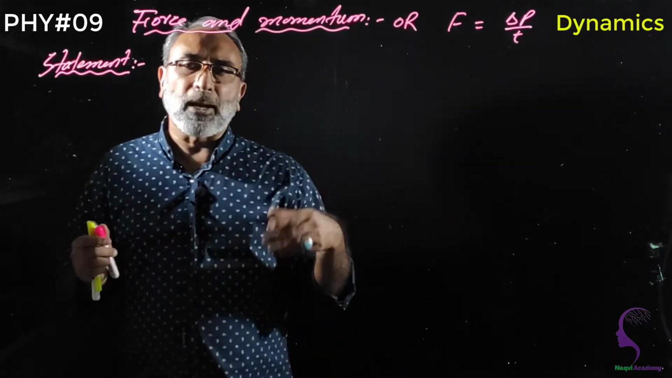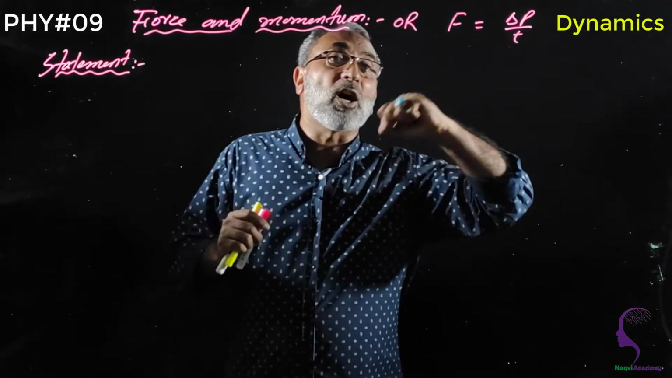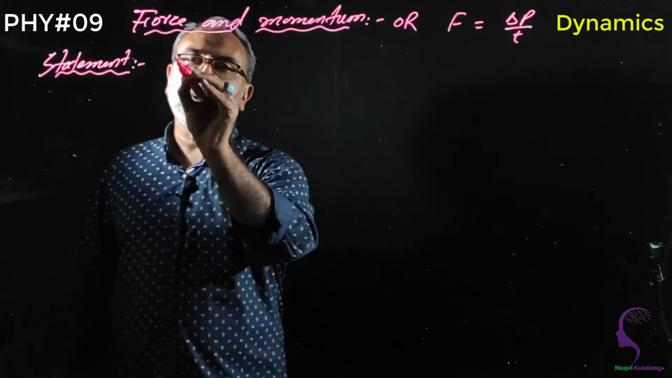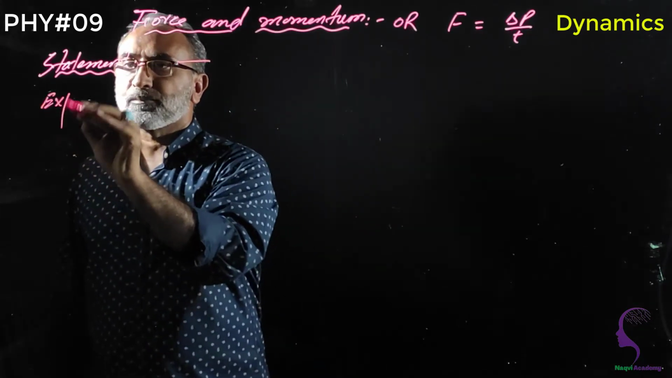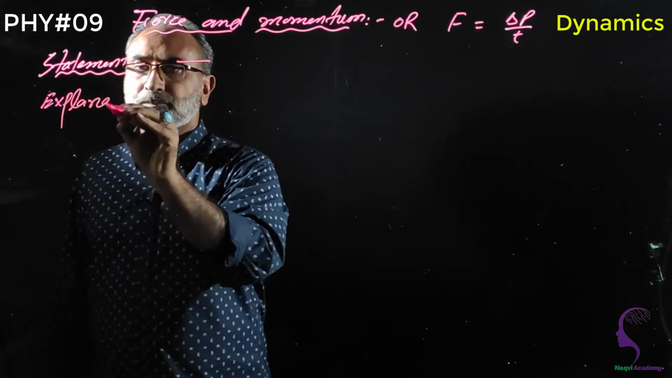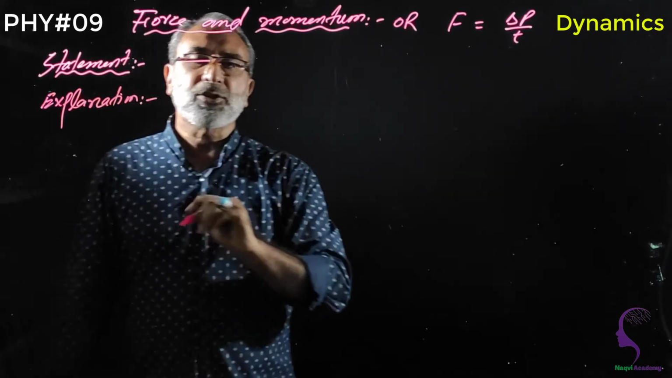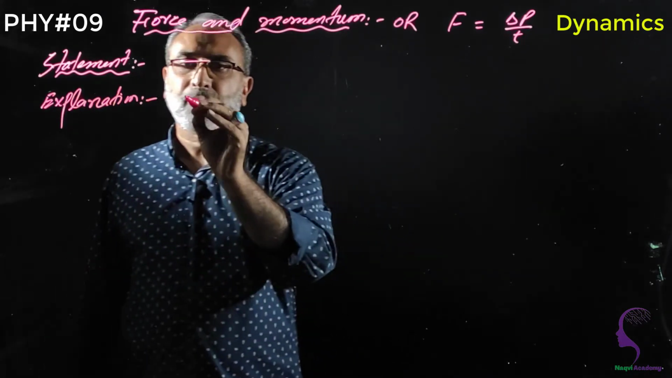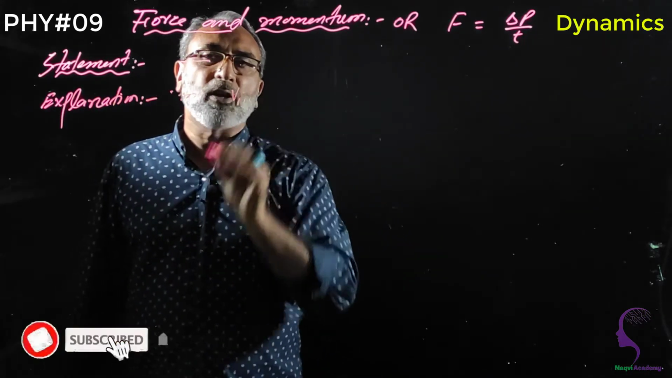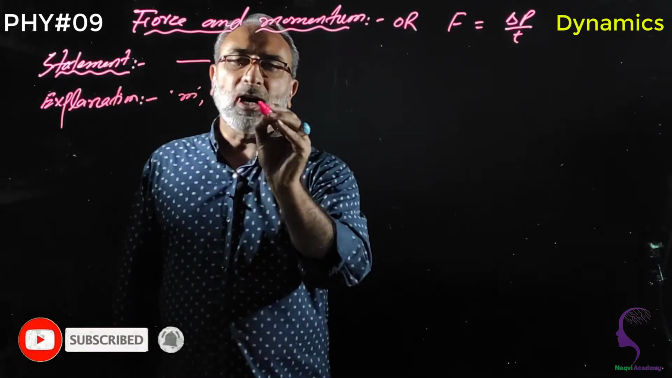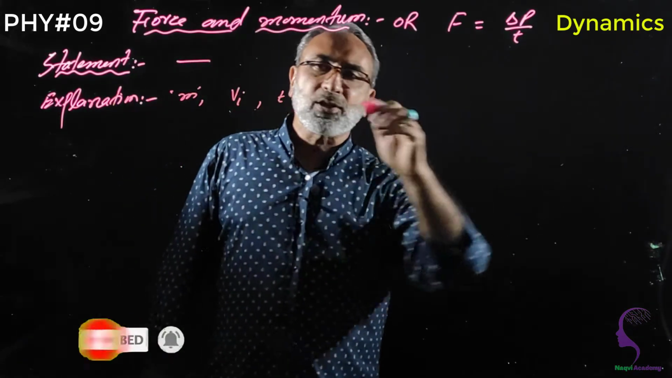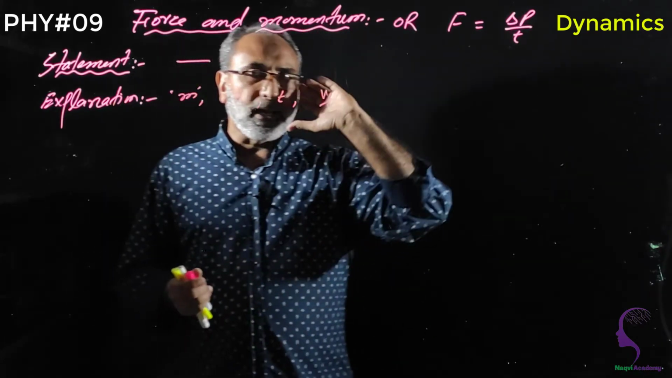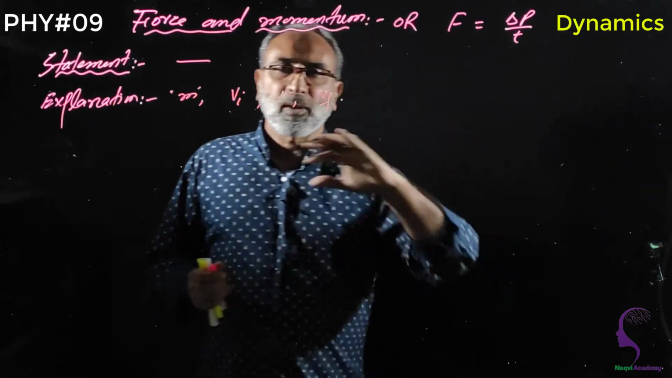When a net force is applied, the body is going to accelerate. Everybody knows F is equal to ma, but here we write force in terms of rate of change of momentum. So how to explain it? The statement you have written, now the explanation. In the explanation, let us consider a body of mass m moving with initial velocity vi. After time t, its velocity is going to change to vf. I have told you a number of times that I will not write English on the board. I just give you the concept about this topic.